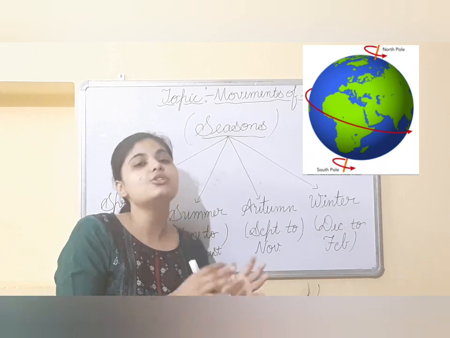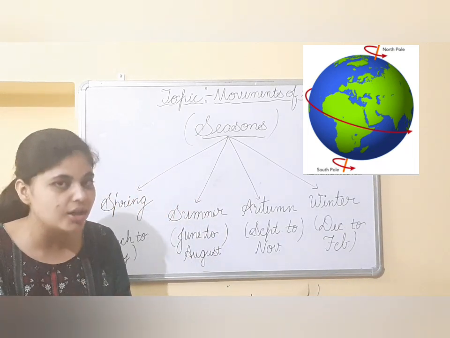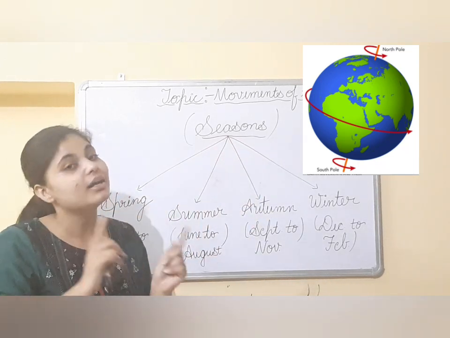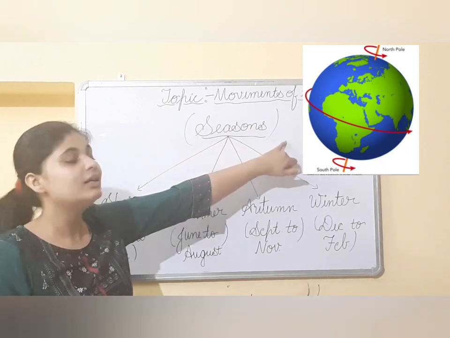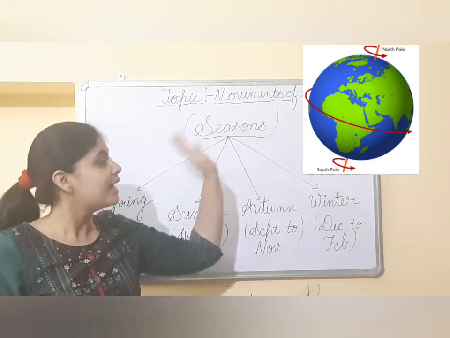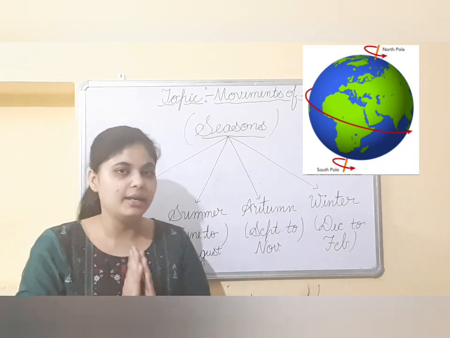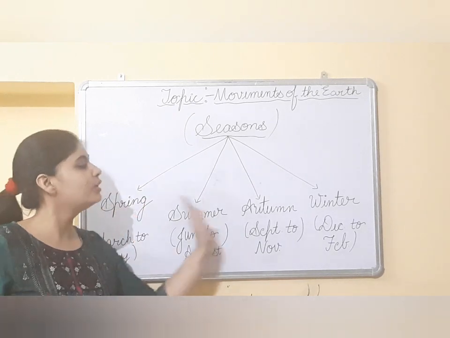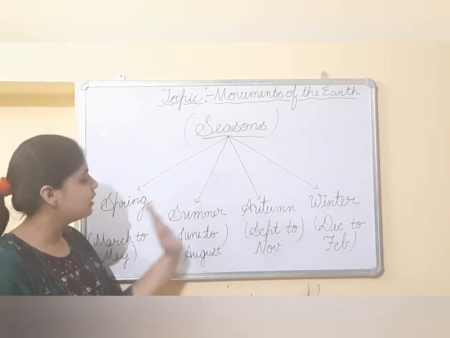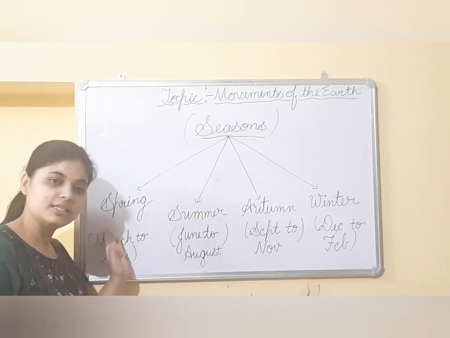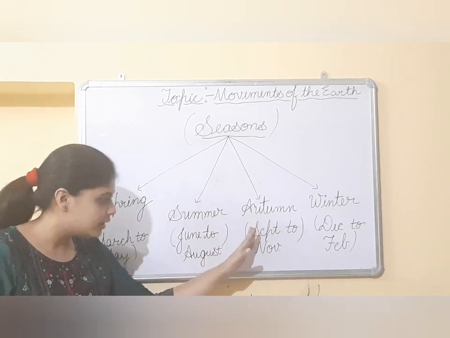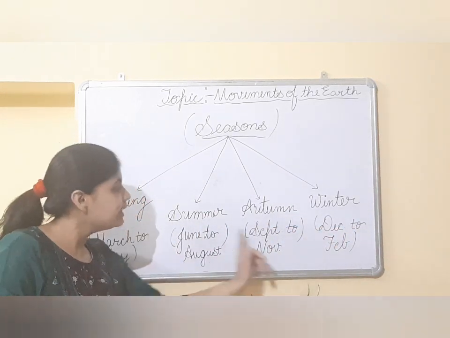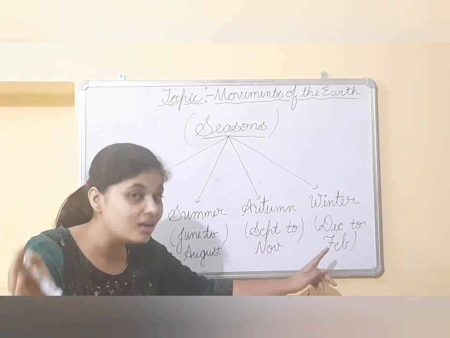Due to the tiltedness of the Earth's axis, the imaginary line on which Earth rotates, right? Because revolution and rotation occur simultaneously. So because of this tiltedness of the Earth, the seasons occur, and these seasons can be better seen on a tree. Let's understand how. See, there are 4 different seasons you are going to find on the Earth: spring season, summer season, autumn season, and winter season, right?